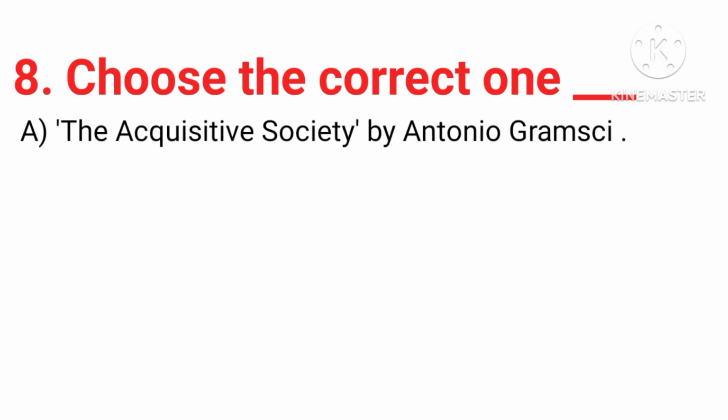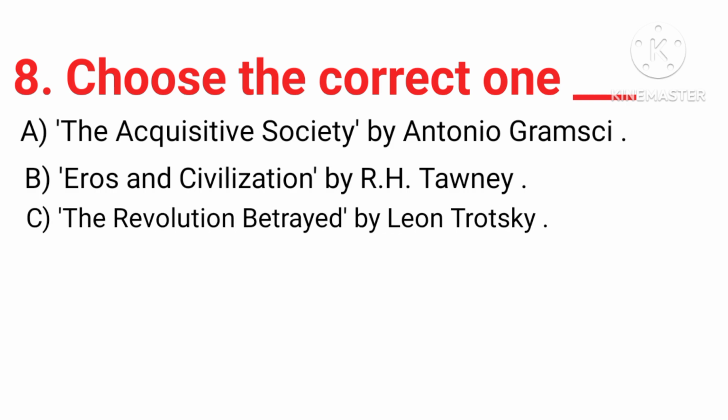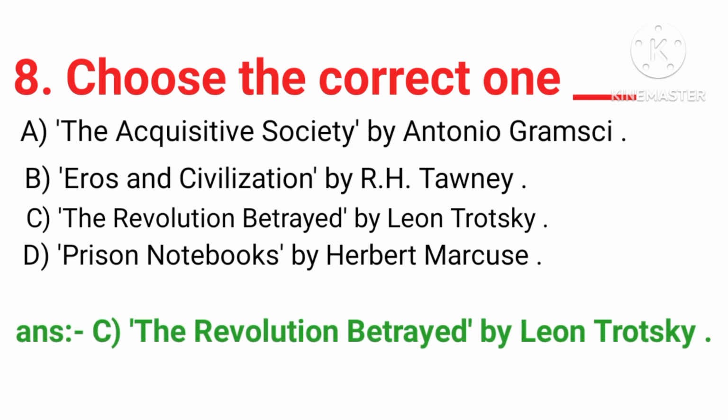Then question number 8. Choose the correct one. Options are: A, The Acquisitive Society by Antonio Gramsci; B, Eros and Civilization by R.H. Tawney; C, The Revolution Betrayed by Leon Trotsky; and D, Prison Notebooks by Herbert Marcuse. The correct answer of this question is option C, The Revolution Betrayed by Leon Trotsky.